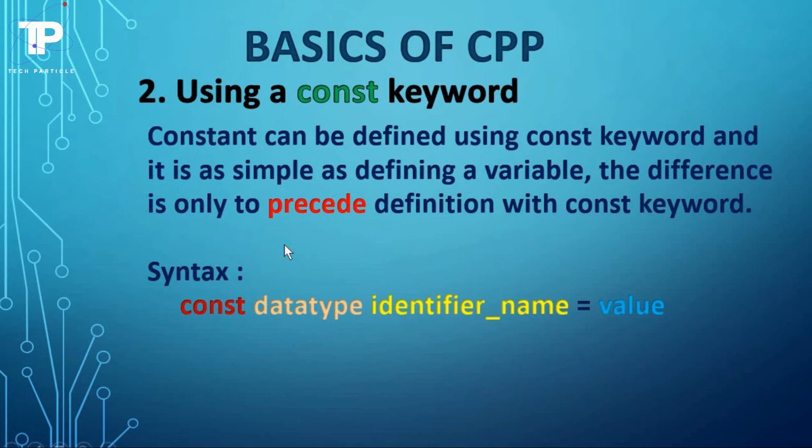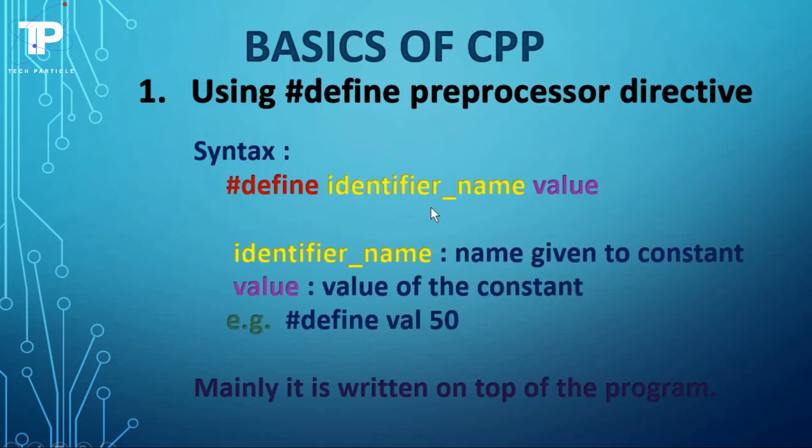Now let's focus on the syntax of this. We start with the const keyword, then the data type, identifier name, and then the value assigned to the identifier name. Please note this. In this type of definition, we have to assign the value, means the equal to sign will come here. In the previous one, the equal to sign doesn't come.